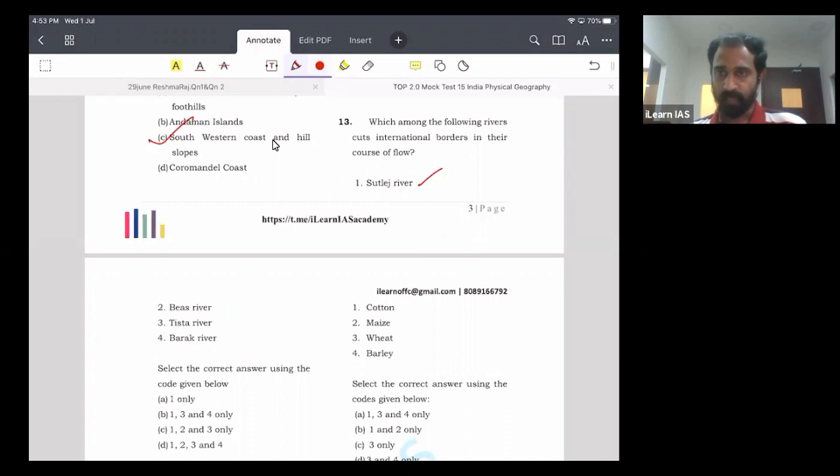Bhakra and Nangal. Bhakra is in Himachal Pradesh, Nangal is in Punjab. Then there is Harike wetland just before it drains out to Pakistan. It is at this point that it is joined by the Beas River.